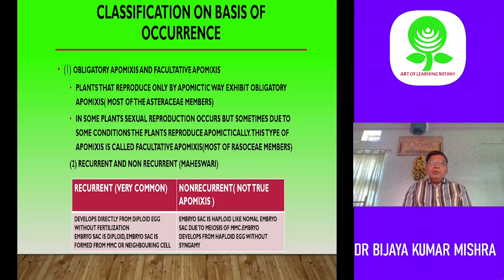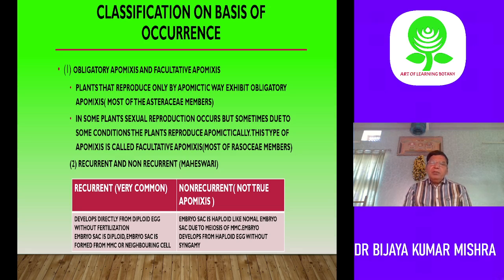Now coming to the classification again, there are two types depending on the occurrence, whether it occurs strictly or only at times: obligate apomixis and facultative apomixis. Obligate apomixis is in plants which strictly follow the apomictic way of reproduction, formation of seeds without fertilization.